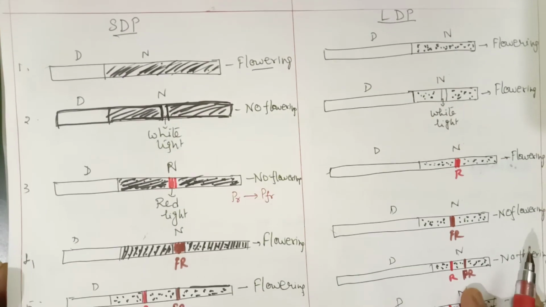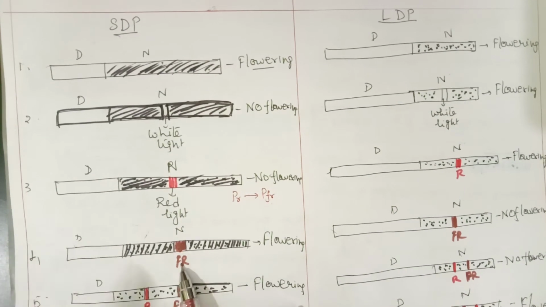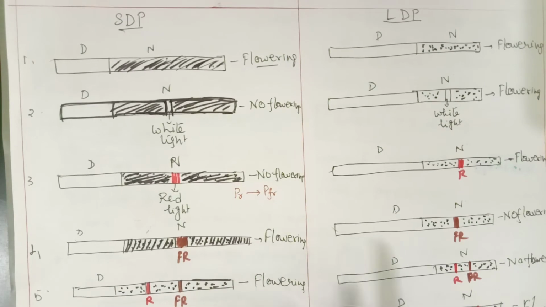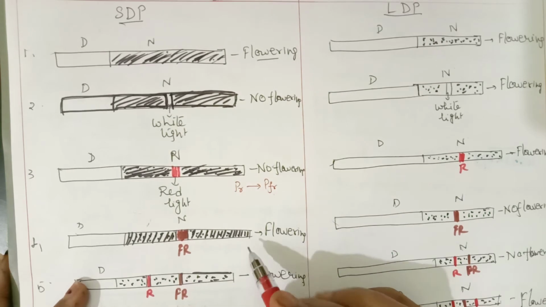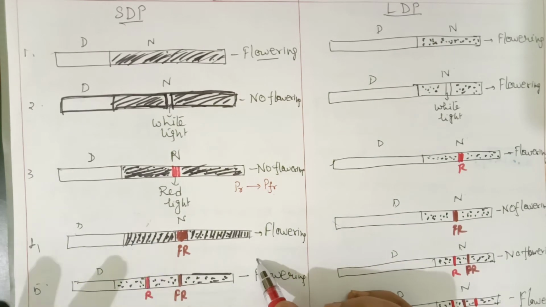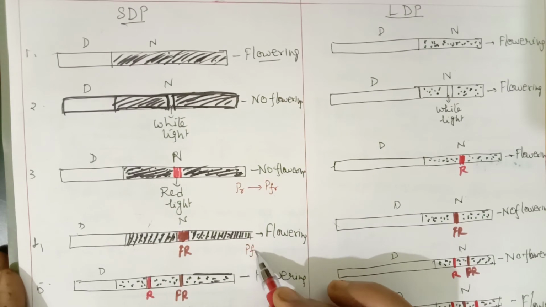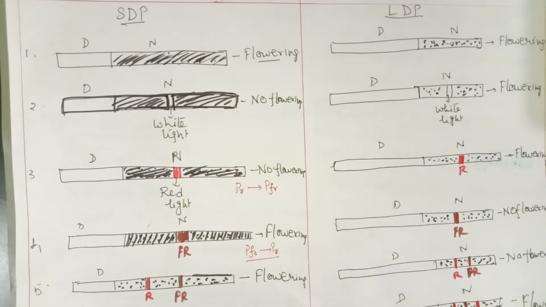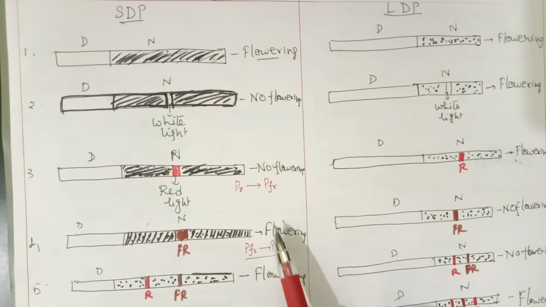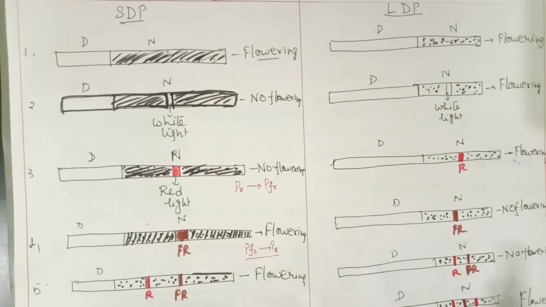Now the fourth condition: if night time is interrupted by far red light, what happens when they absorb far red light? In far red light, PFR will be converted into PR. So when PFR is converted into PR, we find there is flowering, because the PR form can induce flowering in short day plants.